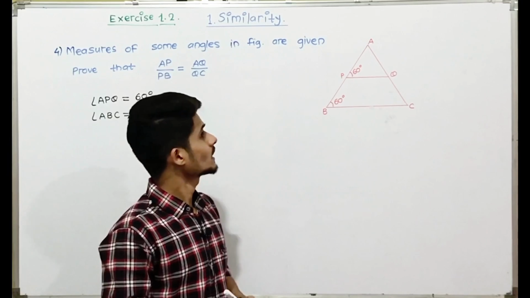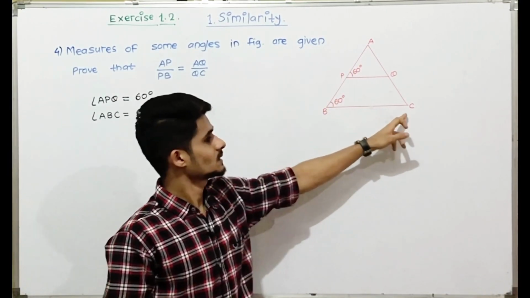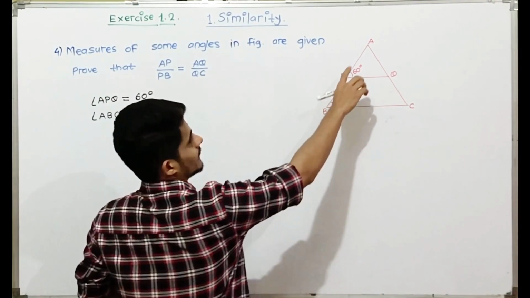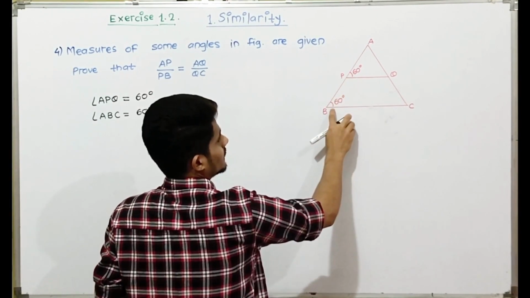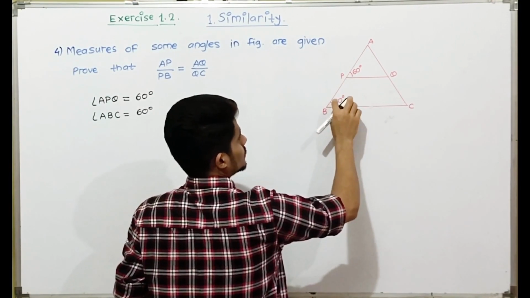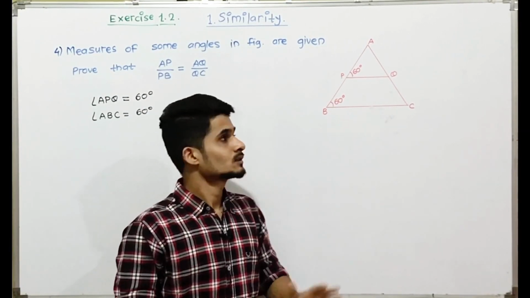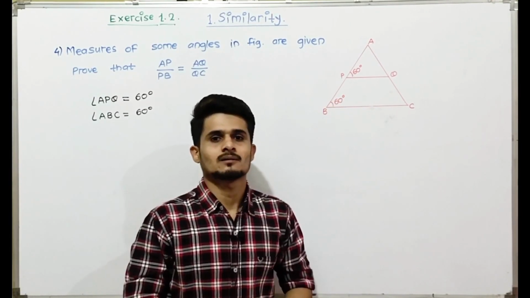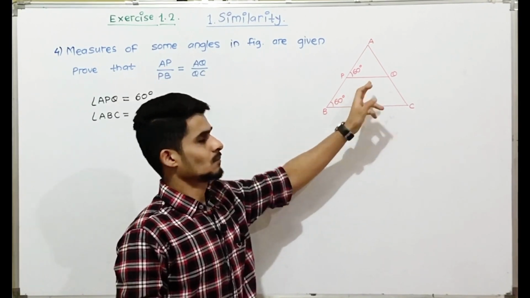Now if you see carefully, angle APQ and angle ABC are corresponding angles. Angle APQ, that is this angle, and this angle are corresponding angles. Corresponding angles form when the lines are parallel.